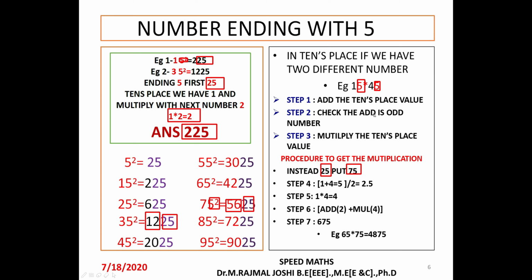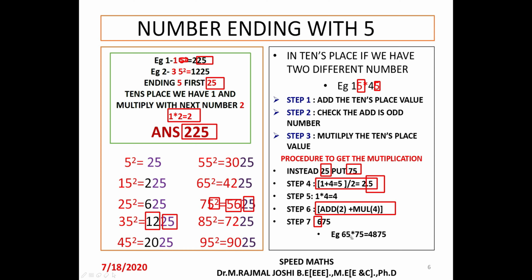Whatever the numbers you have to multiply, keep the tens digits as they are, add the tens place values and always divide by 2. We always divide only by 2, not by any other number. From this we neglect the 0.5. The reason we'll see in the next step. Whatever the addition and multiplication answers we have got, we add both the values. That gives the answer as 6 here. Already we have written 75 here. So the total answer for 15 into 45 is 675.